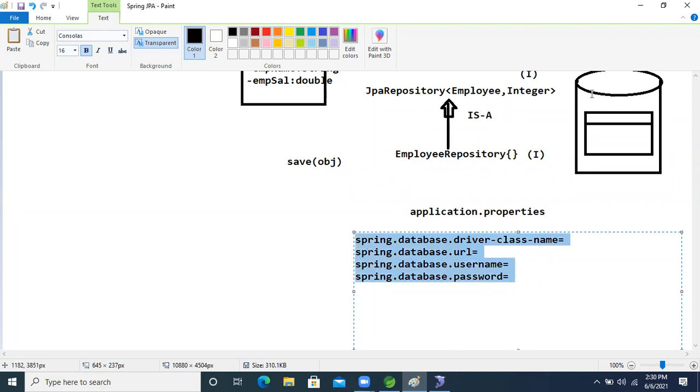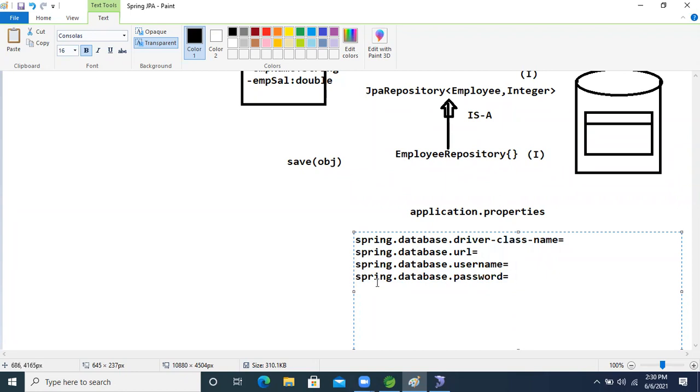Now, to interact our application with the database, for that, this is the connection statement in JDBC. What we are saying now is that this information is nothing but the connection statement.